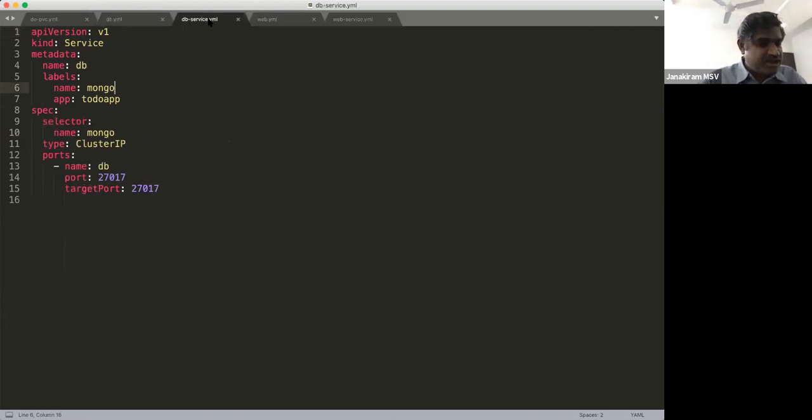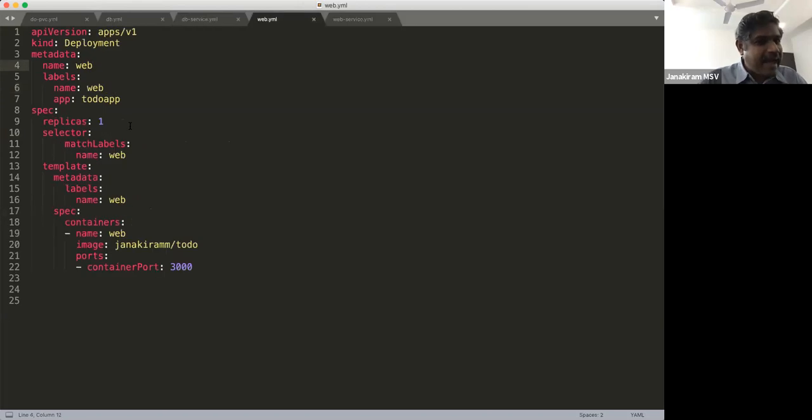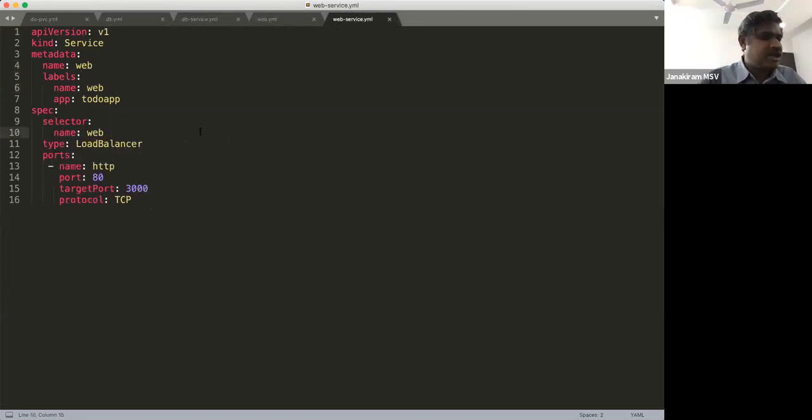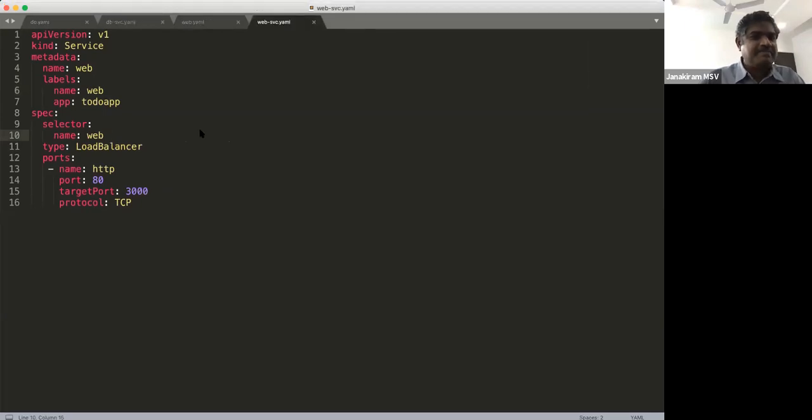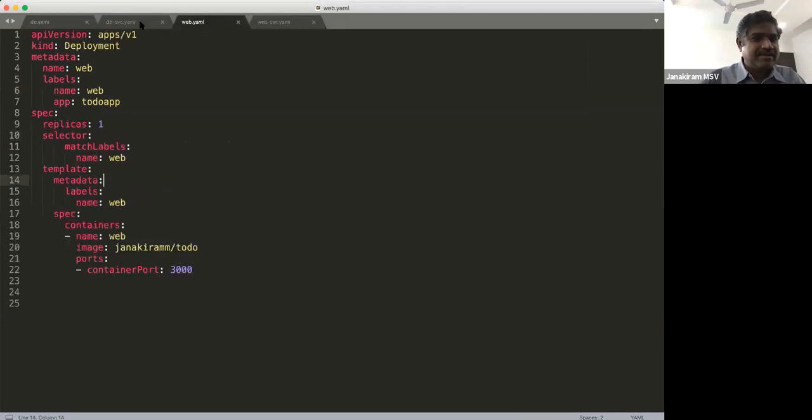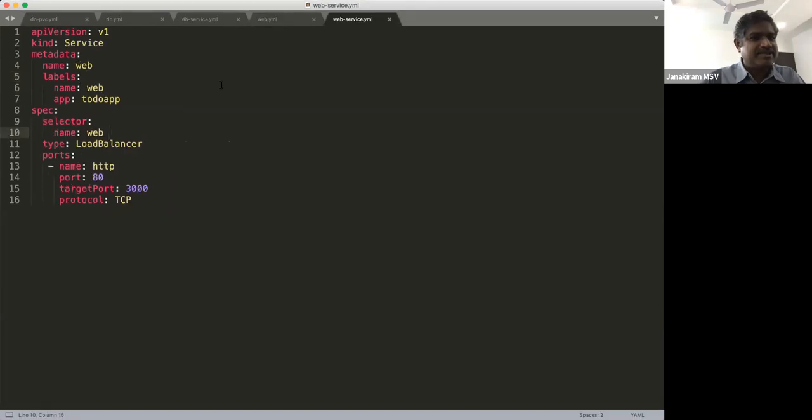So this is the cluster IP for the web service or the to-do application to discover and talk to my MongoDB. This is the web app. And this is basically the load balancer. Nothing changes. It's exactly the same definition. You know, this is what you see running on my Minikube, and this is what you see running on DigitalOcean's Kubernetes. Absolutely no change except the PVC.